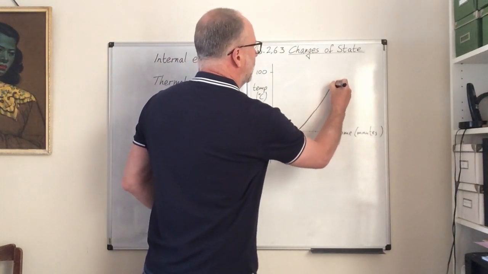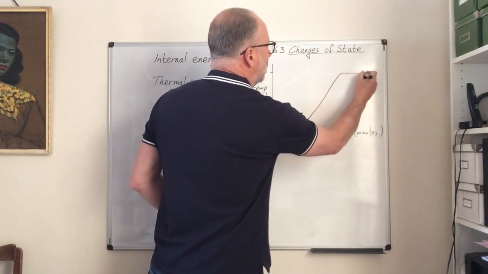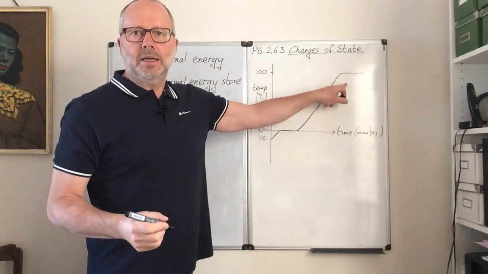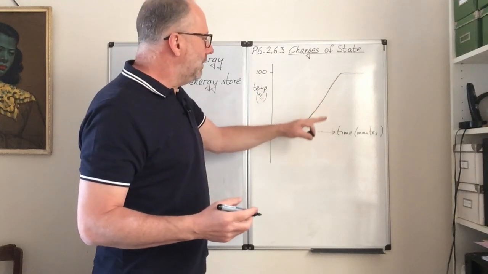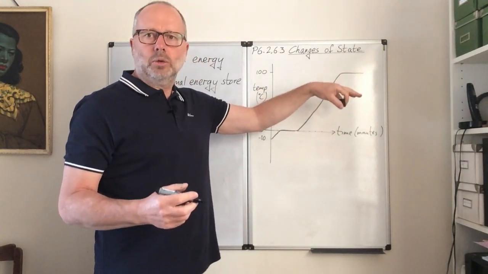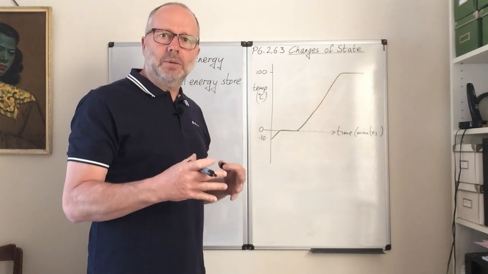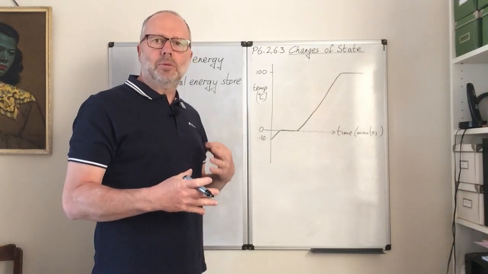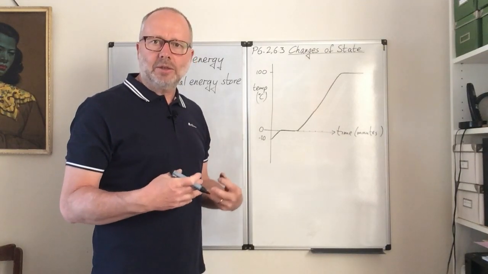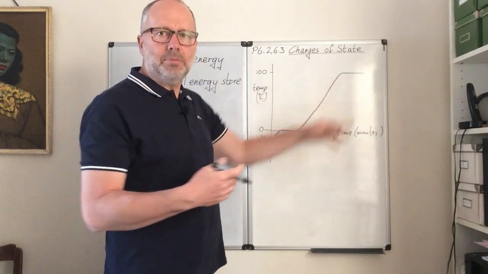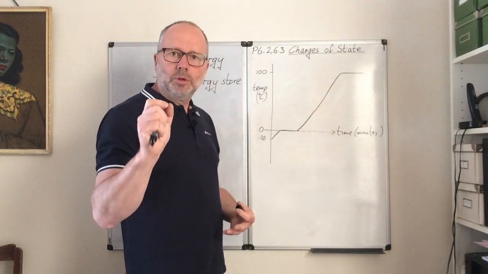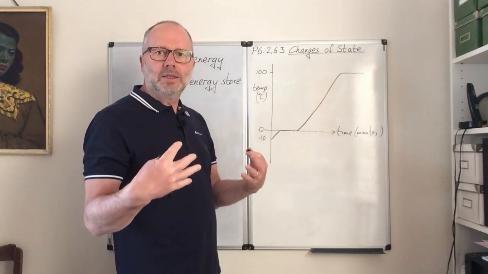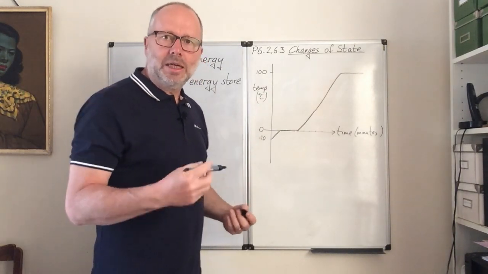and then that would continue up and up and up until it got to 100, because it was water, that's the boiling point, and then it would stop again, and it would stop at 100 degrees. And again, even though you're putting more energy in, you can't get the water hotter. All that energy that is going in is just changing the state from a liquid into a gas. And if we could then measure the temperature of the steam, or sorry, it's not steam. Steam is actually water particles. Water vapor is a gas which you cannot see.